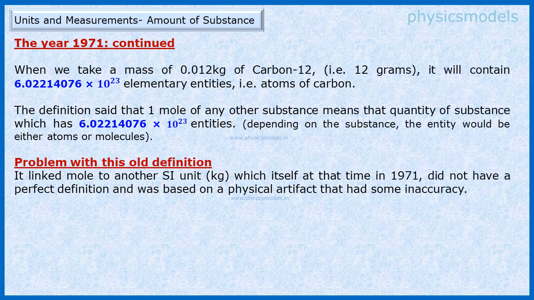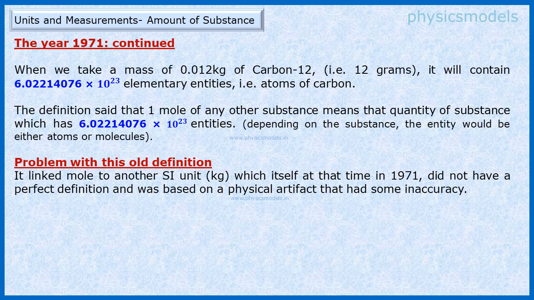Understanding the SI definition a little better, we see that carbon-12 has been taken as a reference. Carbon-12 is the most widely available isotope of carbon as compared to its other isotopes. That's the reason it was taken as a reference. And by then, scientists were sure through their experiments that 0.012 kg of this isotope will exactly contain 6.02214076 × 10^23 elementary entities, that's atoms. And carbon-12 therefore became the reference for the SI unit.